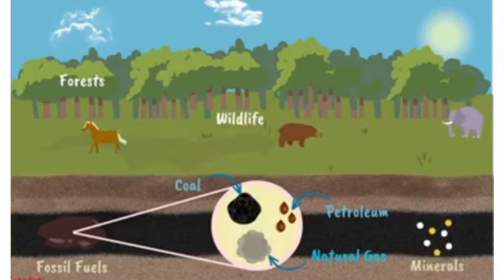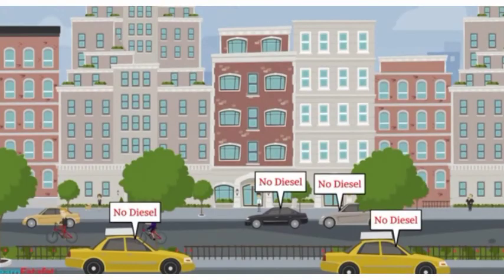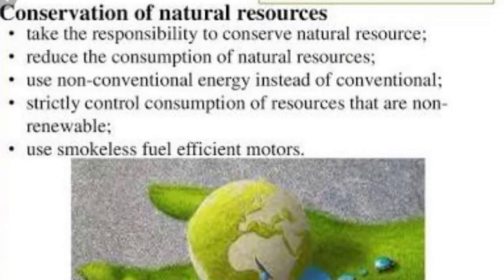Now, children, have you ever thought about what will happen if these exhaustible resources vanish from the environment? Our future generations will not get these resources, then what will happen? So, thinking about this, what precaution should we take to conserve, to save these resources? We should follow the conservation of natural resources.